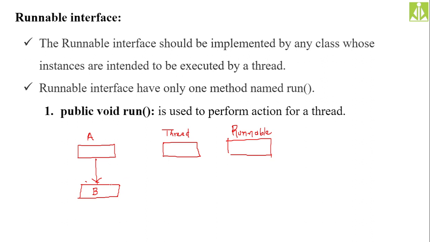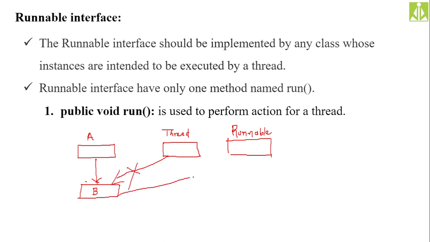So if you want to make class B a thread class, the only available option is to implement the Runnable interface. Class B has to implement the Runnable interface. That is the only option. It can't extend the Thread class because it is already extending a class, and extending multiple classes is not allowed in Java. That's the reason doing it like this is illegal.